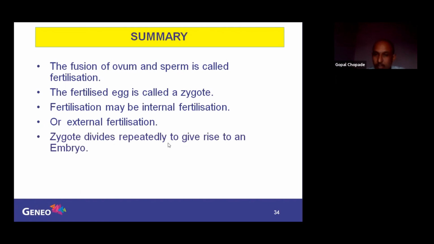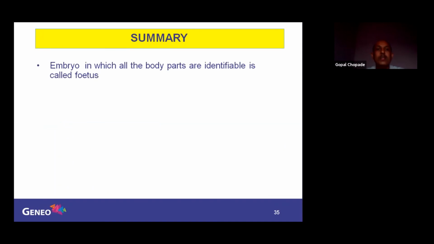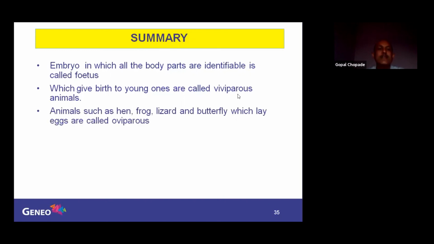Here the zygote divides repeatedly to give rise to an embryo. The zygote is a single cell, and from the zygote a multicellular organism, the embryo, develops. When the embryo has all body parts identifiable, it is called a fetus. The fetus gives birth to young ones, a baby. The organisms which give birth directly to young ones are called viviparous animals. Animals like the hen, frog, lizard, and butterfly, which lay eggs and cannot give birth directly to the baby, are called oviparous.